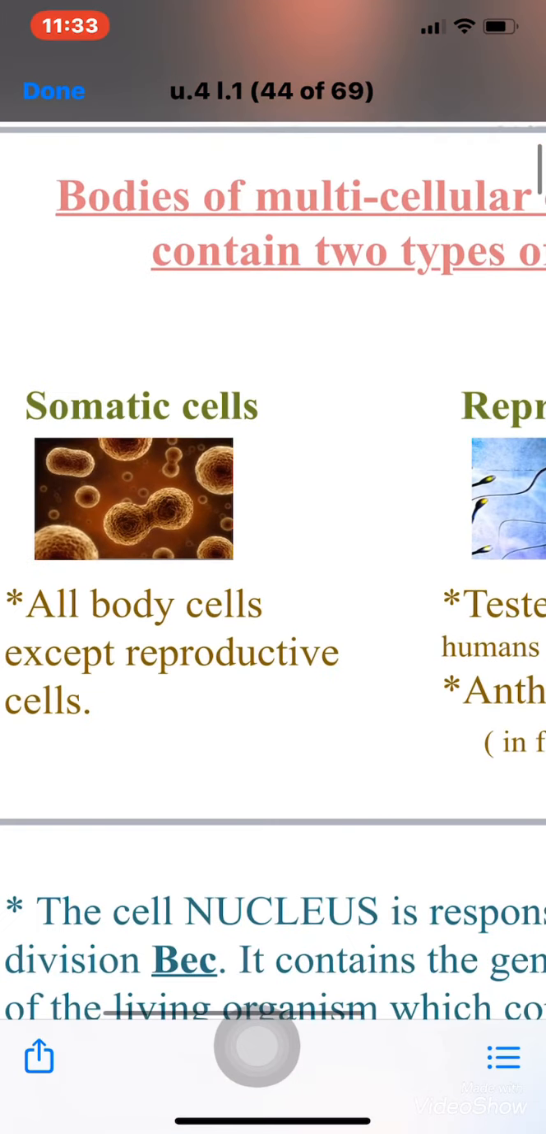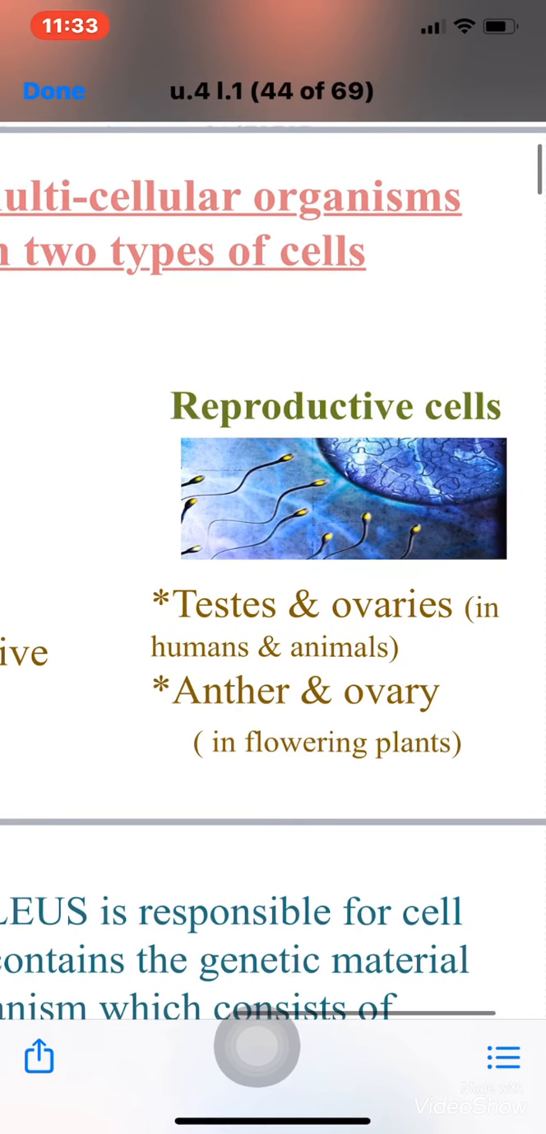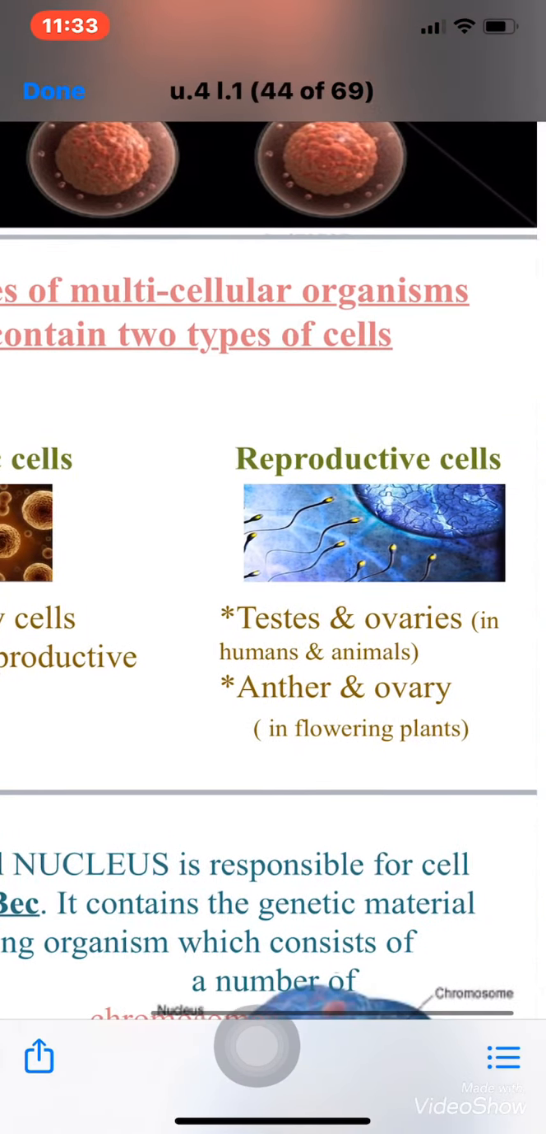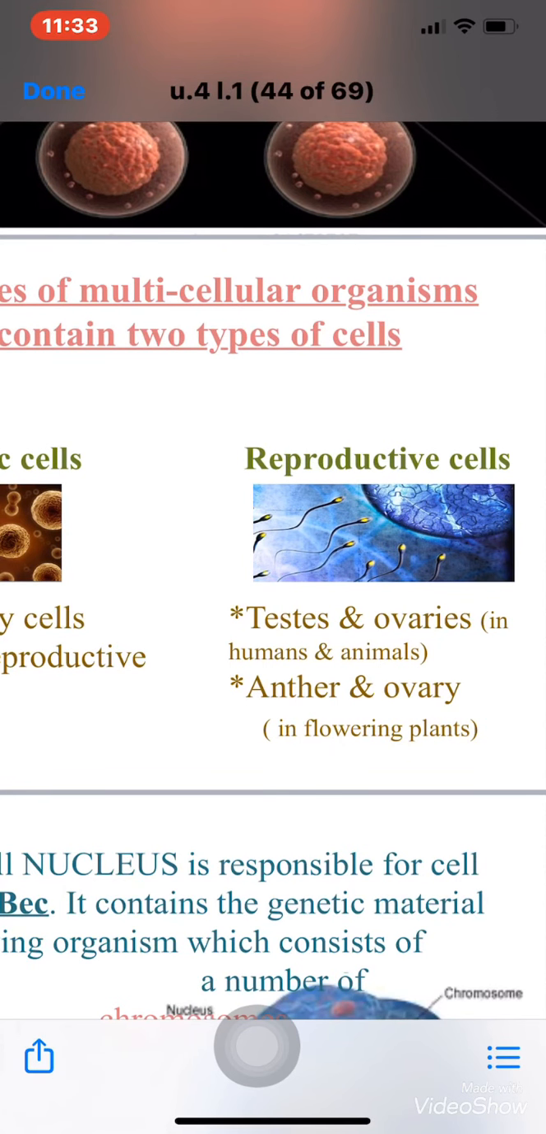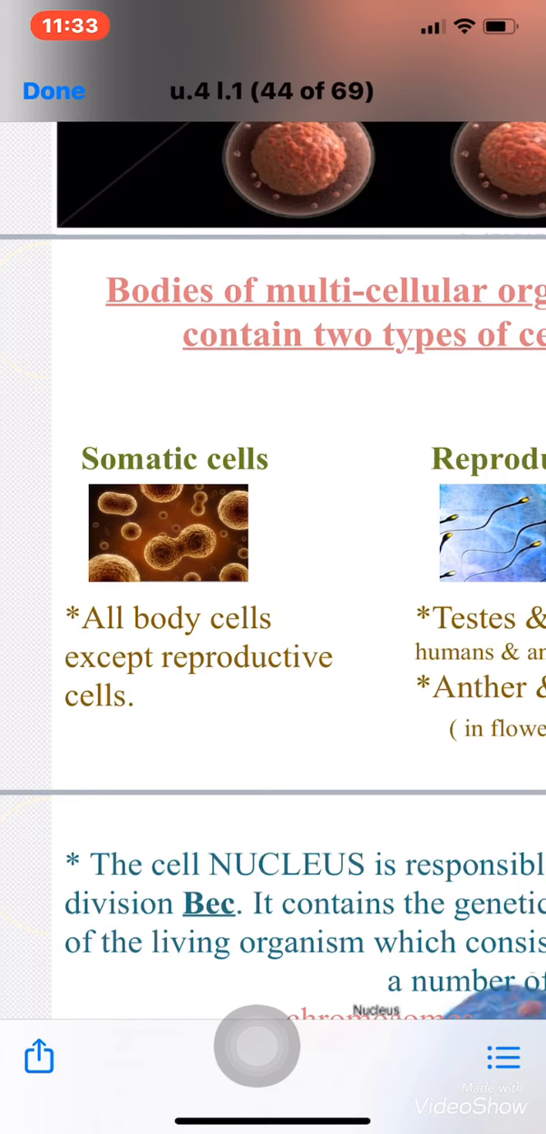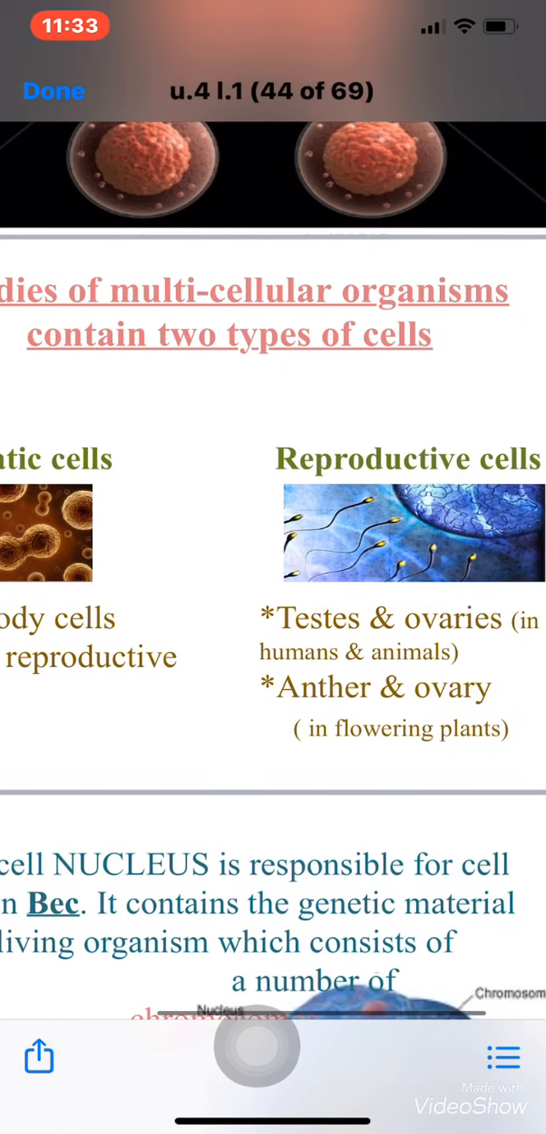All the somatic cells divide by mitosis or mitotic division, while only reproductive cells divide by meiosis. This is very important. Reproductive cells divide by meiosis to give gametes, while somatic cells divide by mitosis to give the same copy as itself. If it's a brain cell, it will give a brain cell. If it's a liver cell, it will give a liver cell. Kidney cell, it will give a kidney cell, and so on.